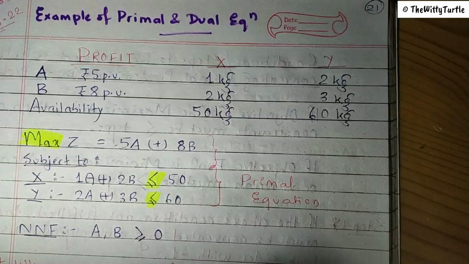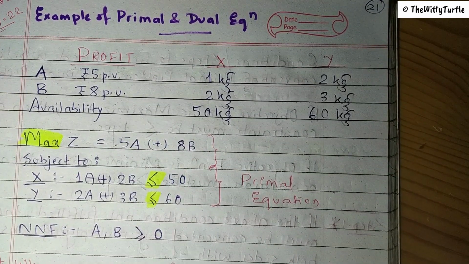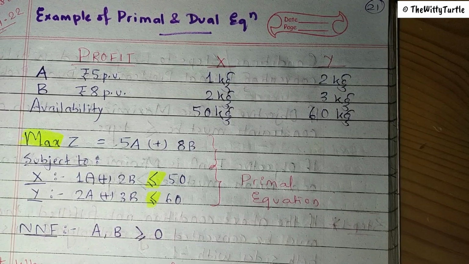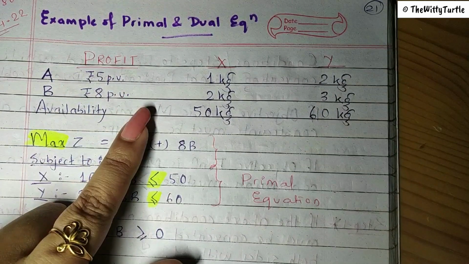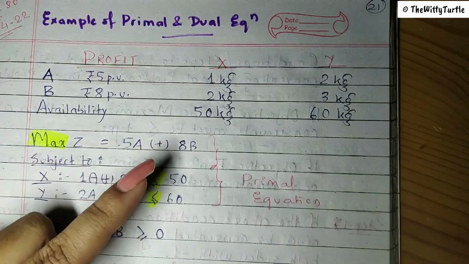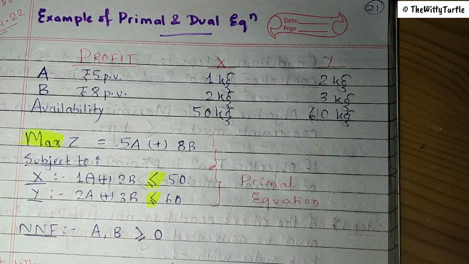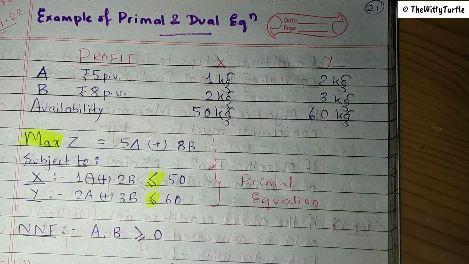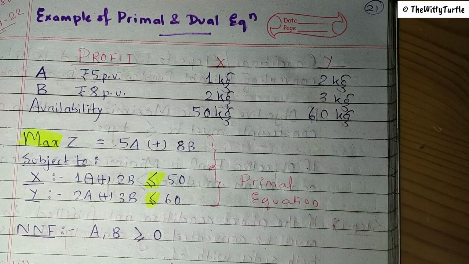So before starting the concept of duality in linear programming problem, first we need to understand what are the two ways to increase profit. The first way is obviously to reduce cost, and the second way is to increase your revenue, right? So when it comes to increasing your revenue, then we have to use the maximization function. The objective function will be to maximize the sales revenue.